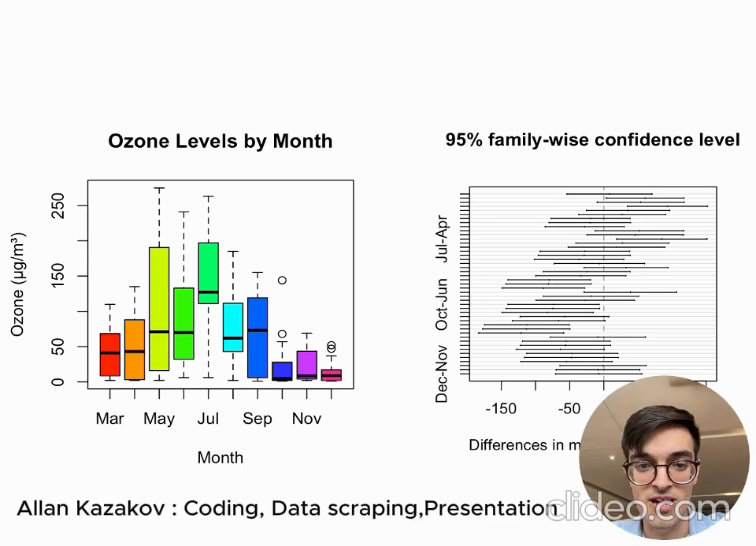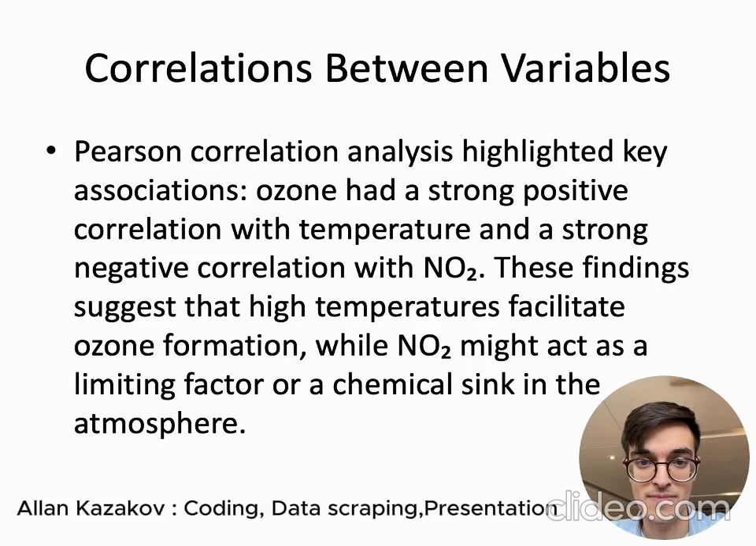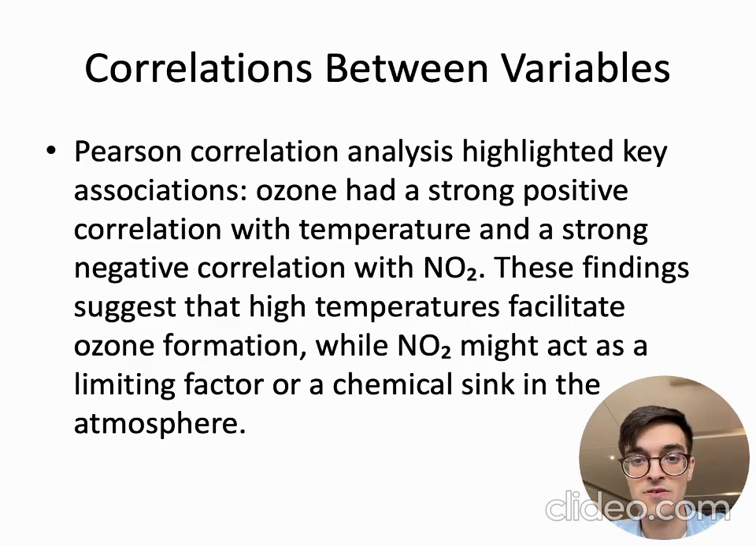Here we can see some plots, specifically 2 of them. One of them is the box plot of the ozone levels by month, and the other one is the 95% family-wise confidence interval. So let's talk about correlations between variables. Pearson correlation analysis highlighted key associations. Ozone had a strong positive correlation with temperature and a strong negative correlation with NO2.